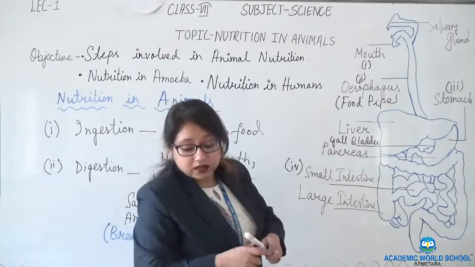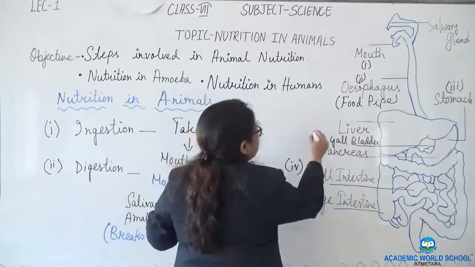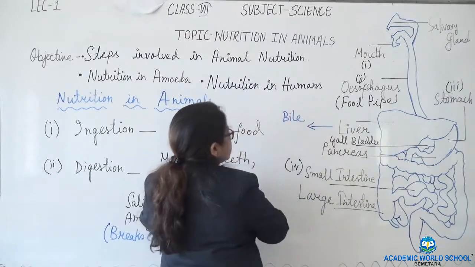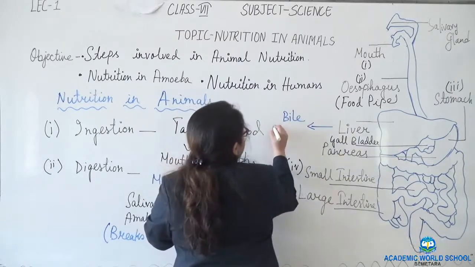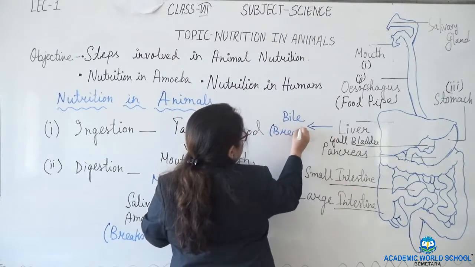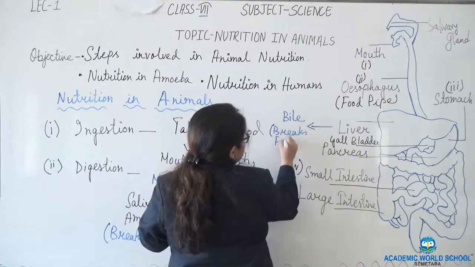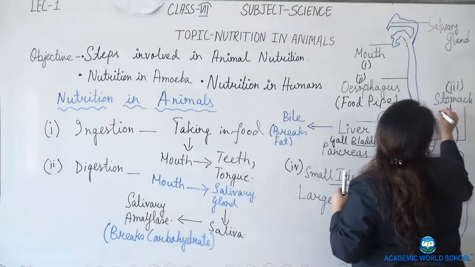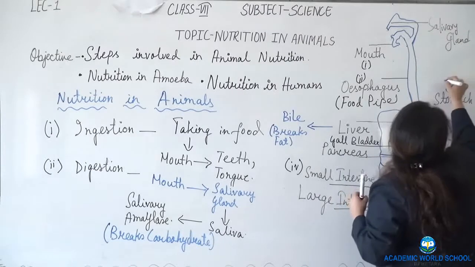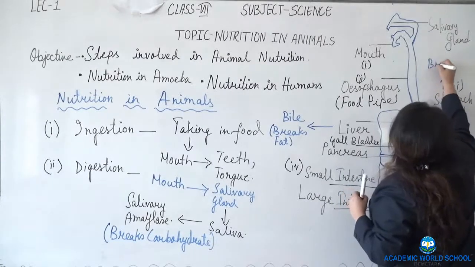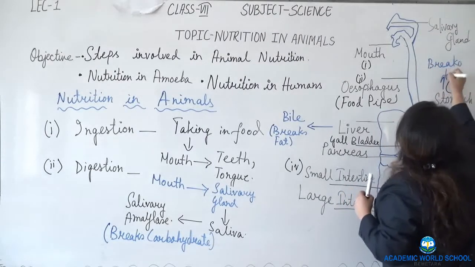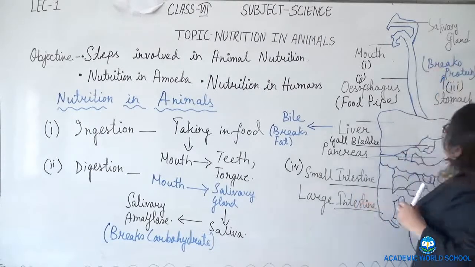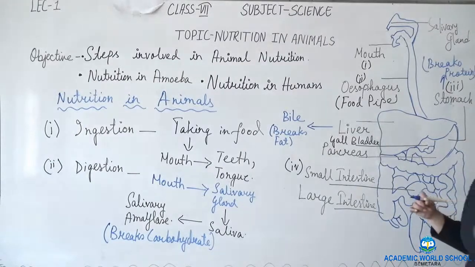So, here the liver is secreting bile and its function is to break fat. The stomach breaks protein. In the stomach, the juice that is secreted breaks protein.